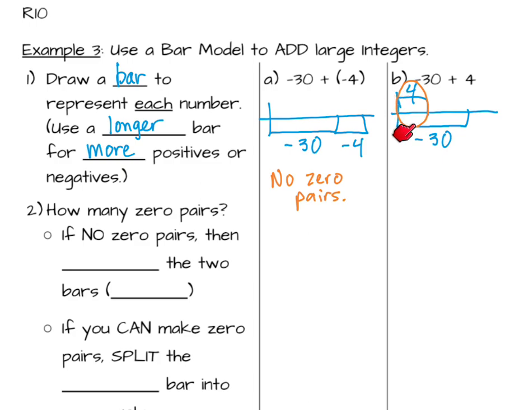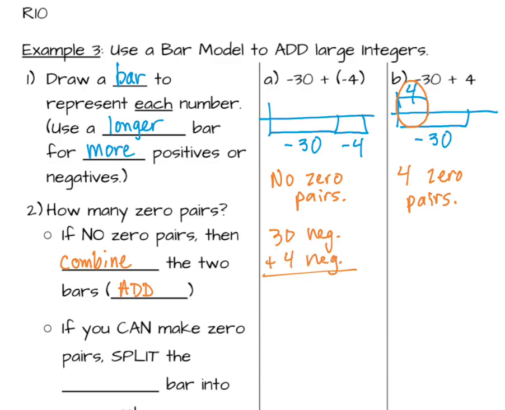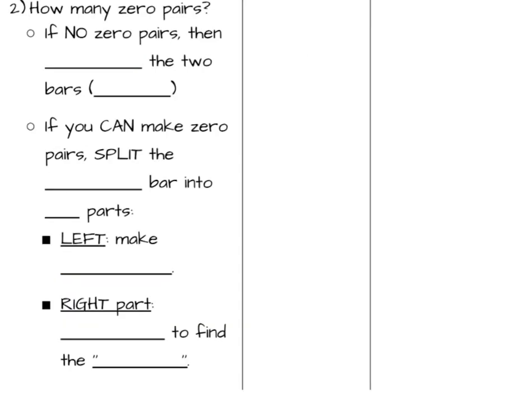And how many negatives? Well, remember, a zero pair is 1 positive matched with 1 negative. So, well, I'm going to come back to that. All I'm going to write down now is that I have 4 zero pairs. Okay. If there are no zero pairs, like this case, then we're going to combine the 2 bars into one big bar. So what operation is that? To combine the bars, I'm going to add. So 30 negatives plus 4 negatives equals 34 negatives. Notice I'm not writing out the word negatives anymore. I'm just saying neg. 30 negatives plus 4 negatives is 34 negatives.